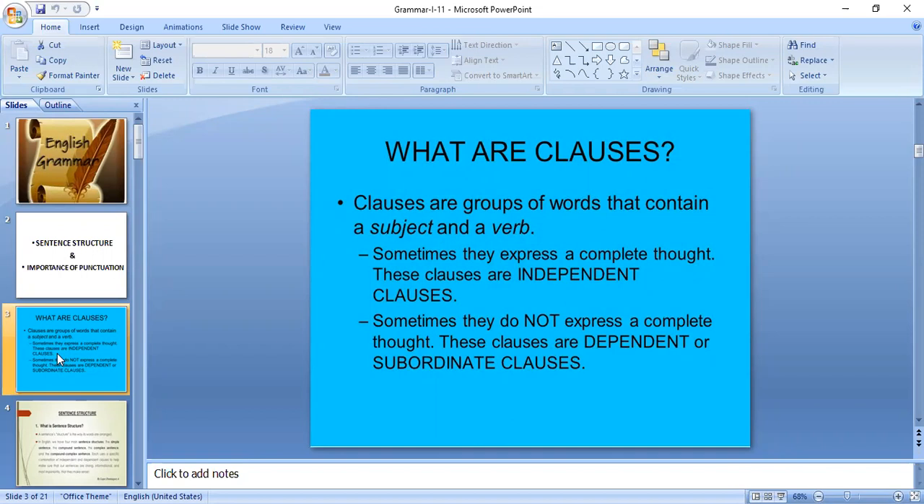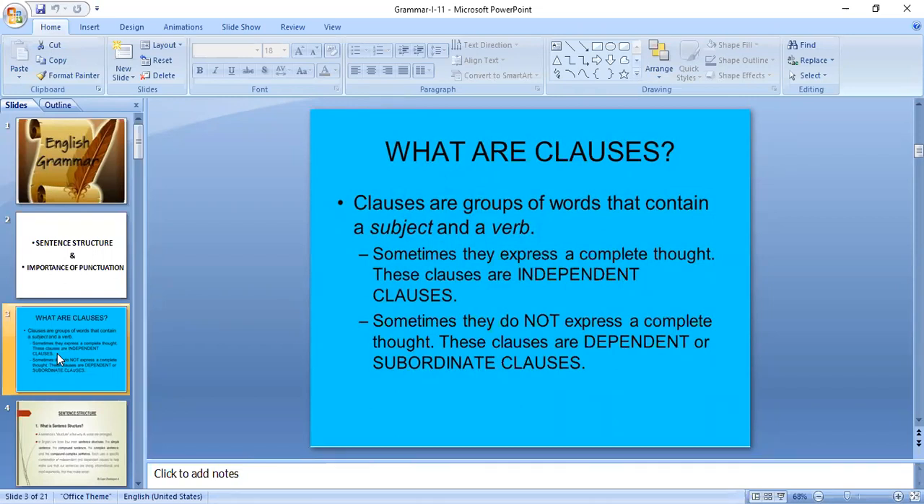That is called a clause. Again, in the clause, we have two divisions or two types of clauses. What are they? The first type is the independent clause. The next type is the dependent clause or subordinate clause. Here you have to observe very keenly. For the one expression we have two words, so don't get confused. Dependent clause or subordinate clause, both are the same.